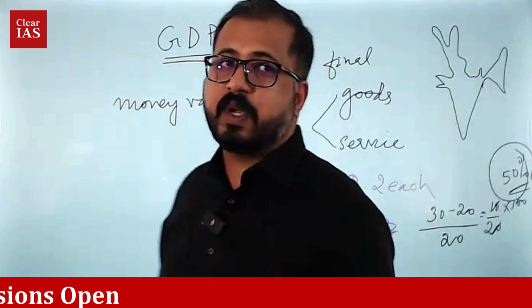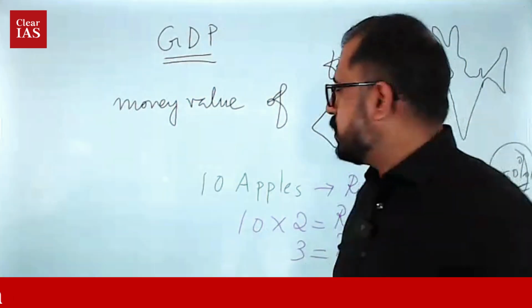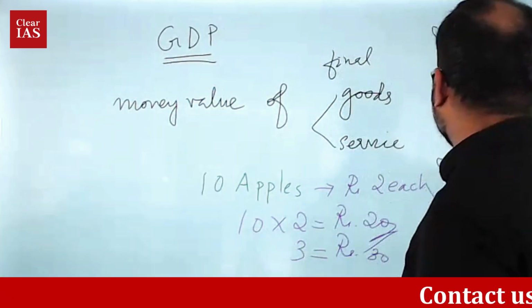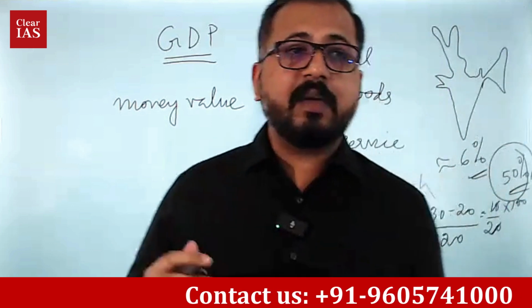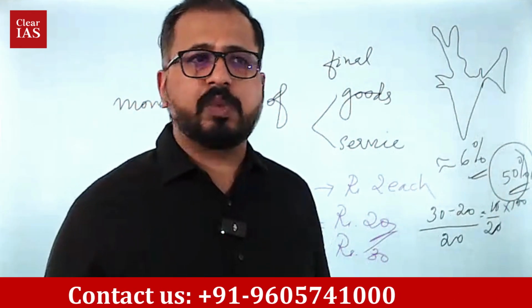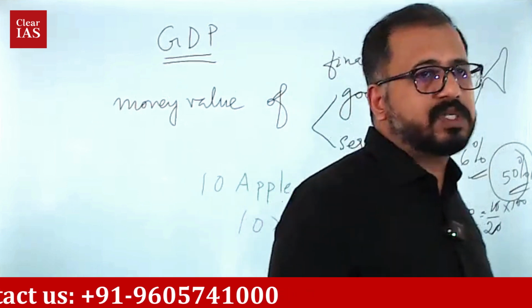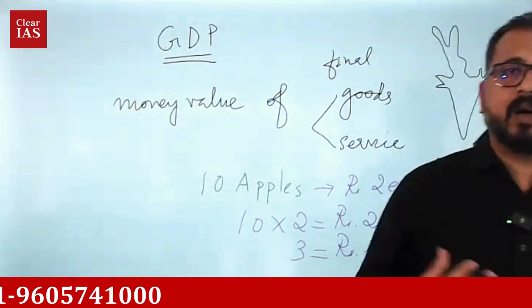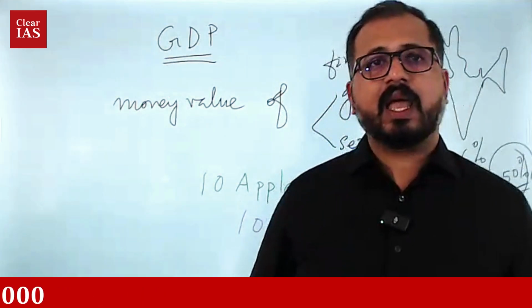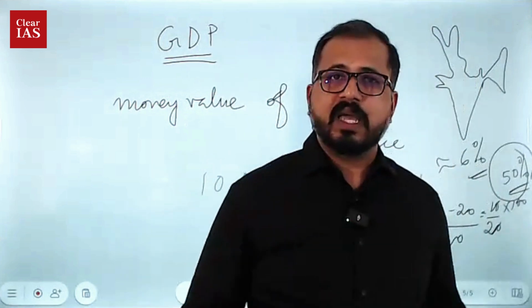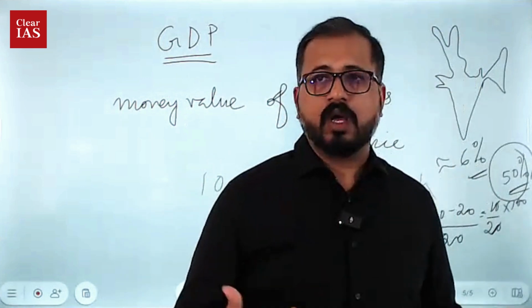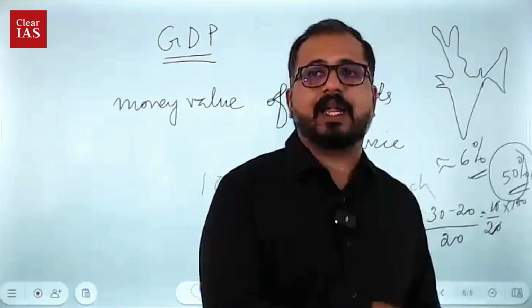What is the present GDP growth of India? Approximately around 6%. But our aim is to get double-digit growth. Double-digit growth means like 10%, 11%, 12%. But we are growing now at 6%. But still, since now it's kind of a recession phase across the globe, even 6% is considered good because other countries are growing less than that.